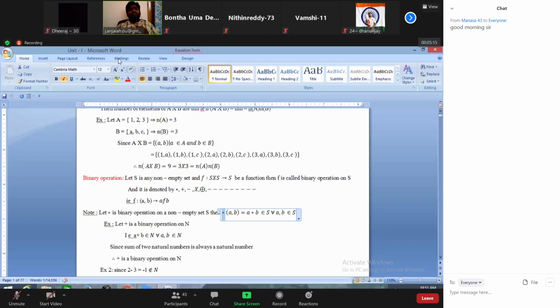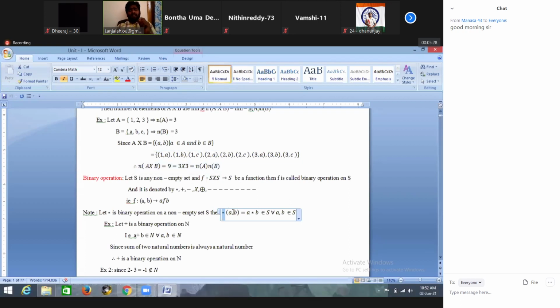So I want to define another operation, for example multiplication. Is multiplication a binary operation on natural numbers or not? Multiplication means the product of a, b, that is a into b, is again a natural number. The product of two natural numbers is always a natural number, right? That means the product is also a binary operation on N. Is it clear? Yes, sir.